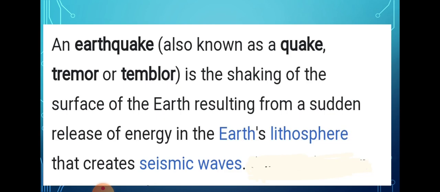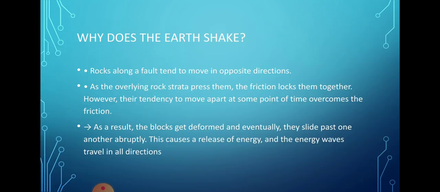Now why does this earthquake occur? You can get another definition of the earthquake on this slide. Why does the earthquake occur, or why does the earth shake? The earth shakes because in the rocks, there are fault lines. You have all heard about folding and faulting. In rocks, sometimes due to uneven distribution of pressure, or due to the increase and decrease of pressure, cracks occur, and when these cracks become bigger, we call it a fault.